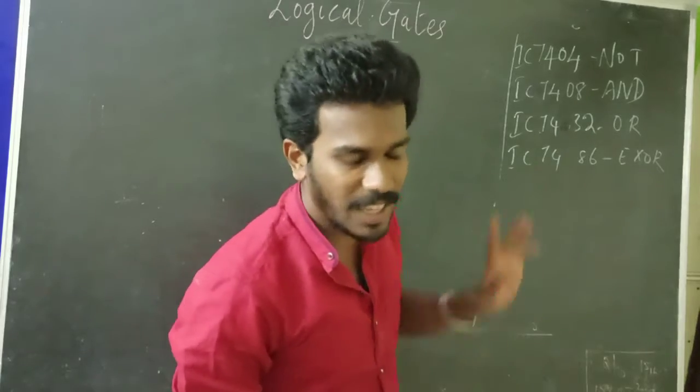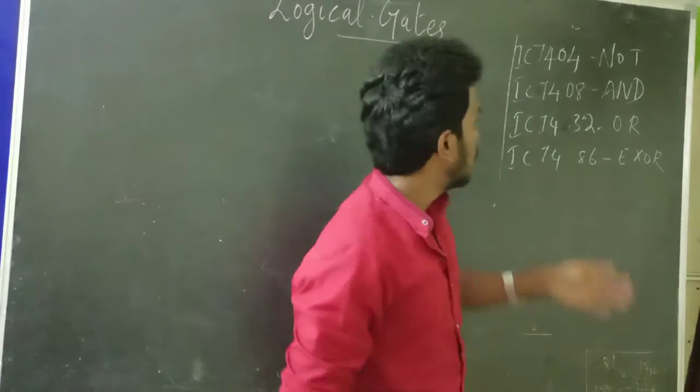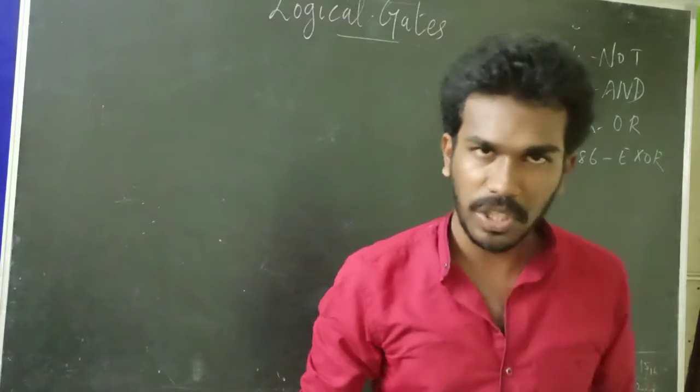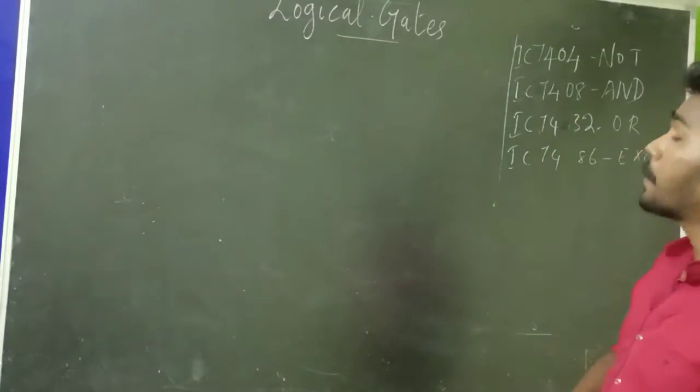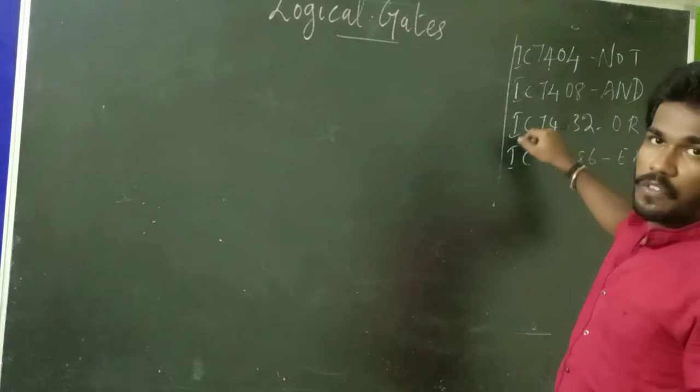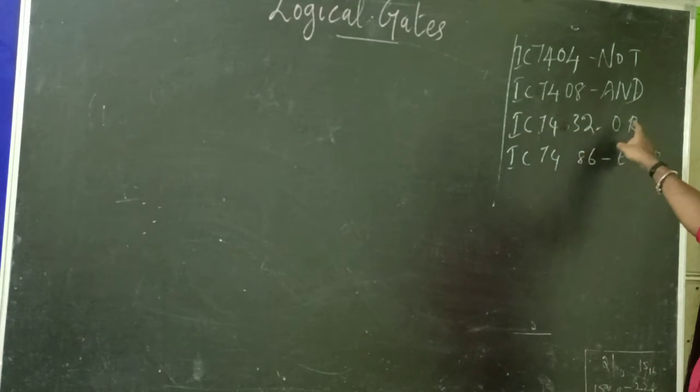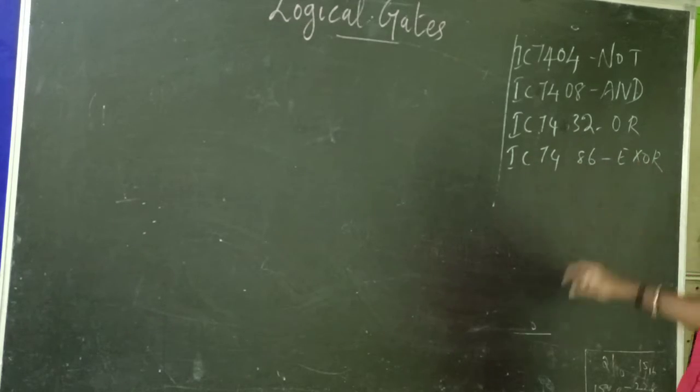Fine. Here the logic gates are nothing but an IC chip. So we have an IC number. This IC chip is internally present and performs the operation using these keywords which we specify. So IC 7405 is the NOT operation. IC 7408 is AND. IC 7432 is the OR operation. IC 7486 is the XOR operation.